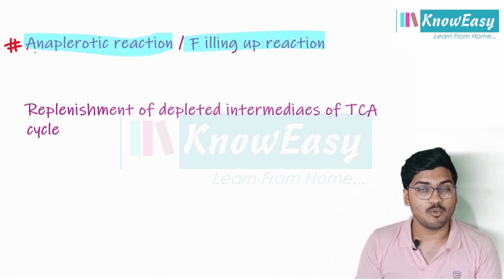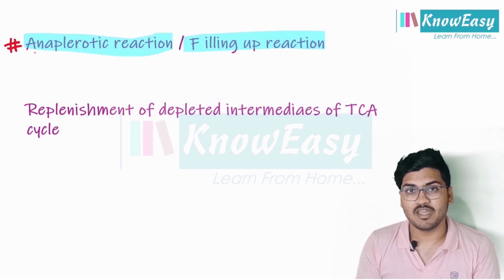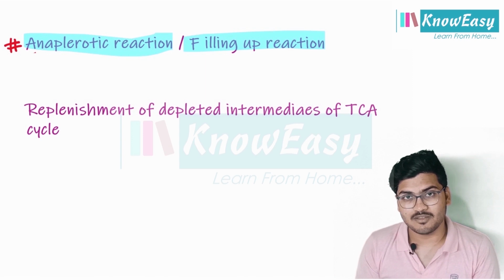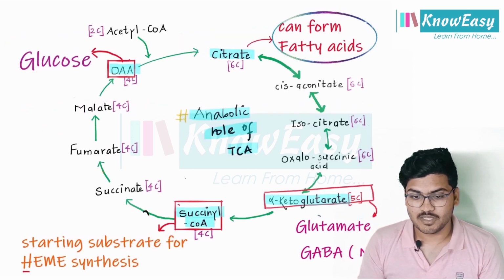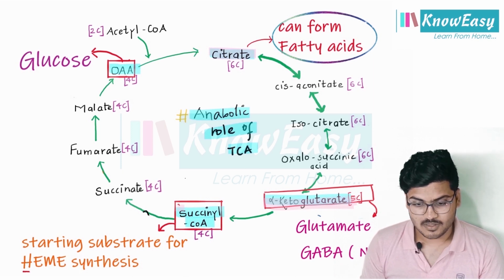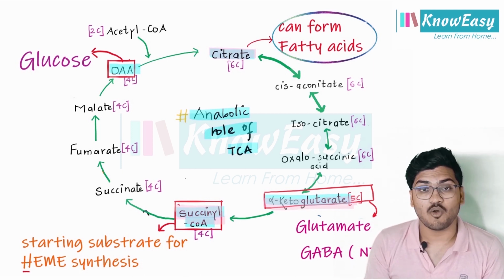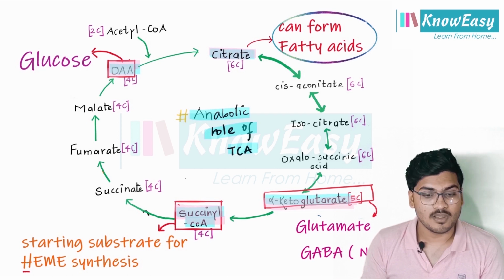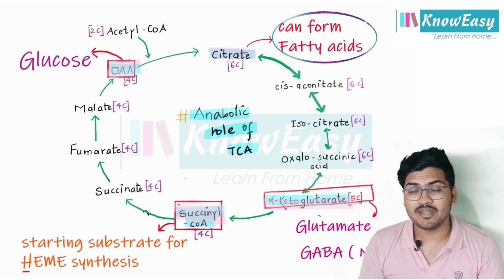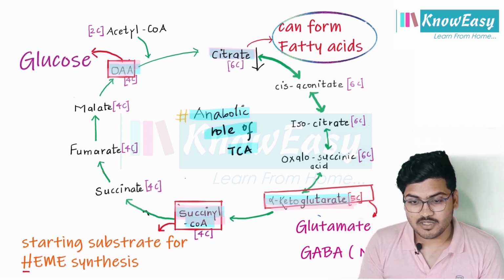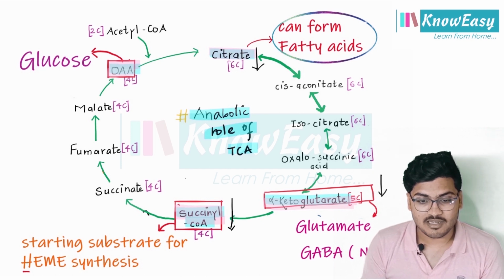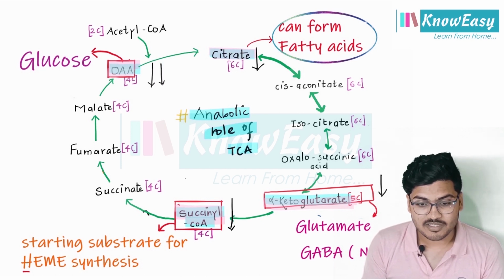In the anabolic role, we know we are using different intermediates of the TCA cycle to form other molecules. We are using citrate, alpha ketoglutarate, succinyl-CoA and oxaloacetic acid to form fatty acid, glucose, GABA or for heme synthesis. When you do that, the quantity of citrate, alpha ketoglutarate, succinyl-CoA and oxaloacetic acid will deplete.